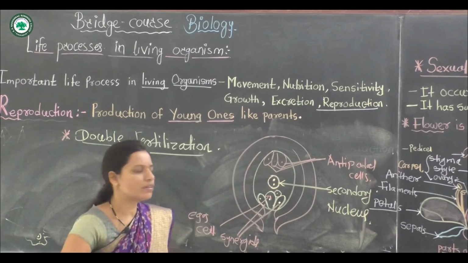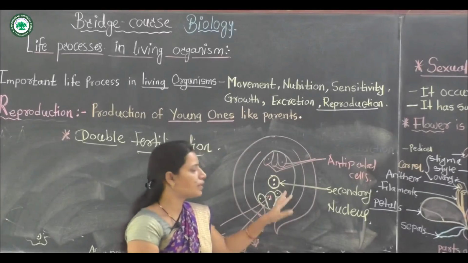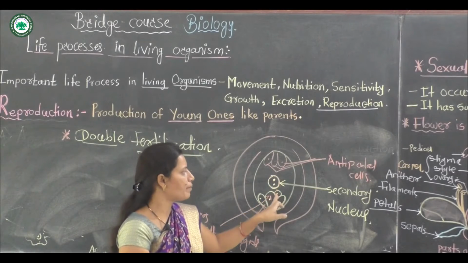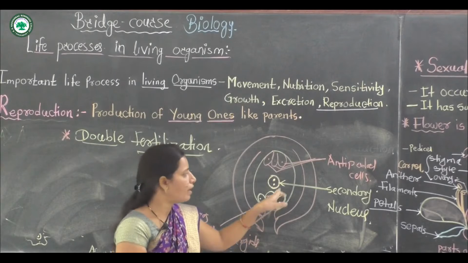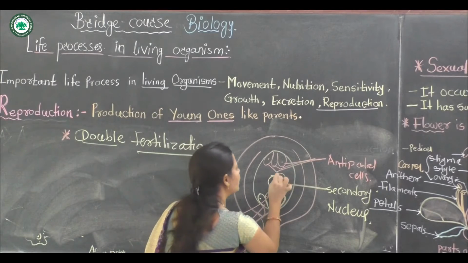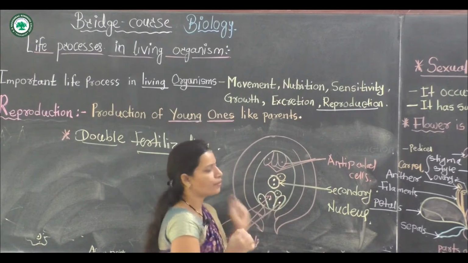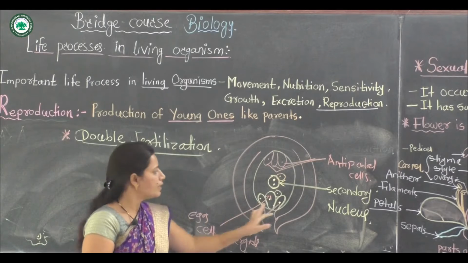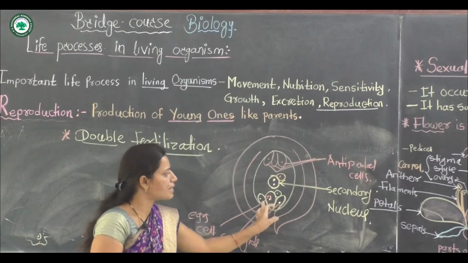Stop here. This double fertilization process means fusion of one male gamete with the egg cell and the other male gamete with the secondary nucleus. These two cells are synergids.